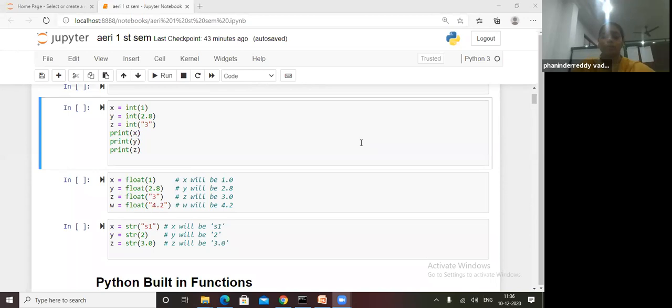Okay, Jupyter installation I will tell you. Many people are interested. I will tell you on Saturday, lab session. Just remind me. Yes, Boolean also I will explain. One by one. First integer, float, complex you will complete, how the type of data will be got. After that we will go for that. Okay. So x is equal to int of 1. X is equal to int of 1 means x is declared as integer of 1. Y is equal to int of 2.8. Z is equal to int of this is string.